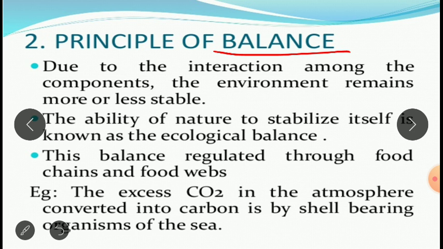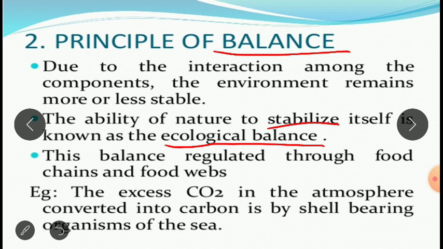So, the ability of nature to stabilize itself is known as ecological balance. So, this is nothing but how the environment manages and balances to stay in a stable condition. So, that is nothing but ecological balance.